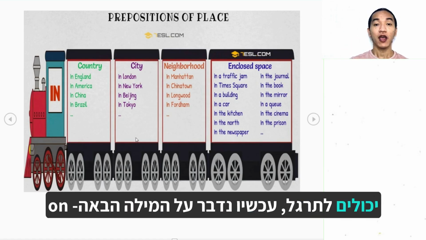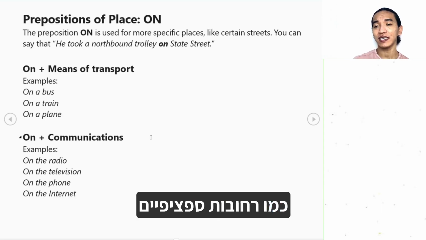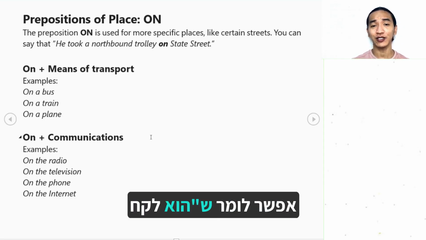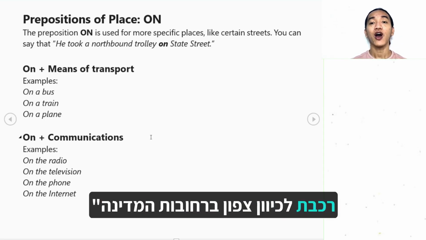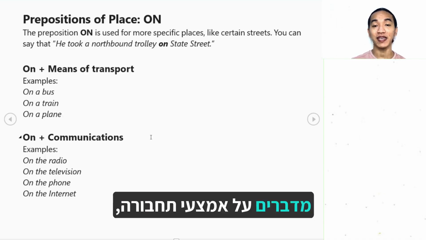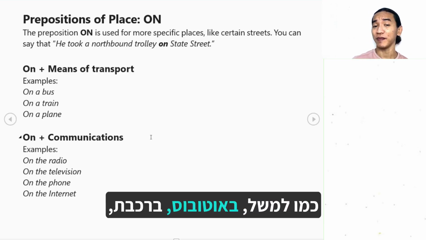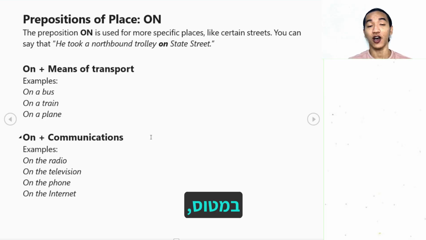Moving forward, let's talk about on. On is used for more specific places, like certain streets. You can say that he took a northbound trolley on State Street. We use on when we are talking about means of transportation, like on a bus, on a train, on a plane.